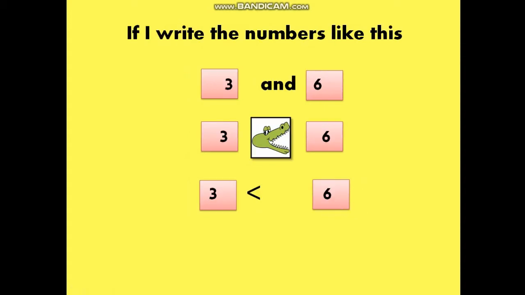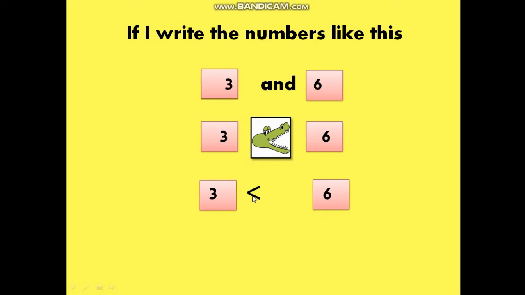Now, if I change the position of the numbers, here I have written 6 now and here 3. So, what will happen? Mr. Crocodile is clever. He will turn towards the bigger number only. So, Mr. Crocodile is turning towards 6 only, and he is showing his back to number 3, saying, I don't like you.